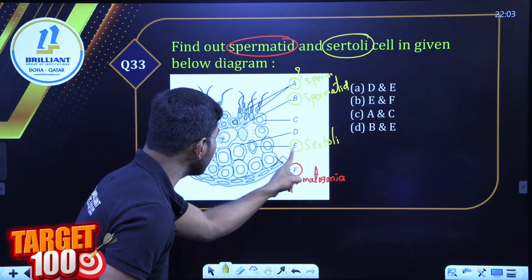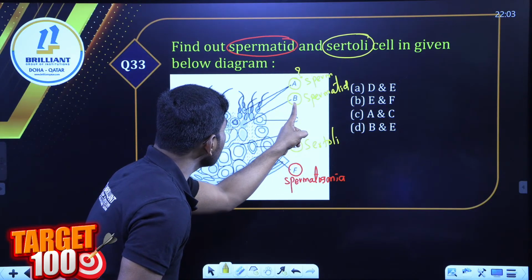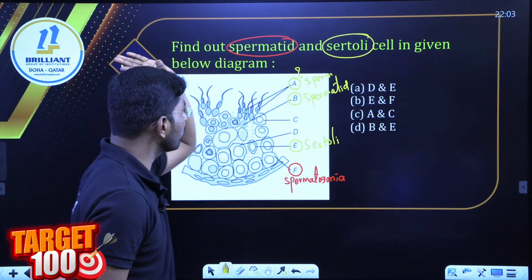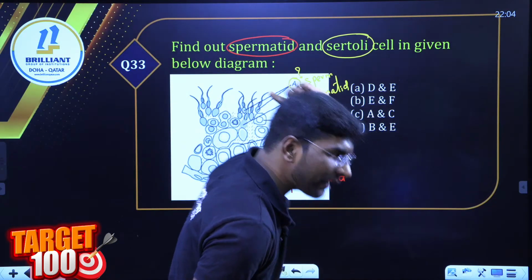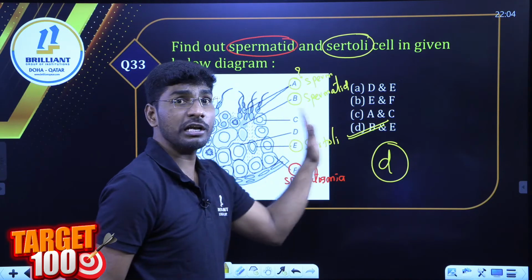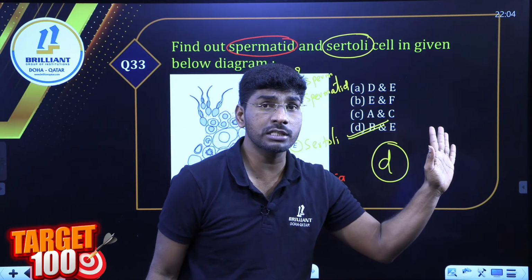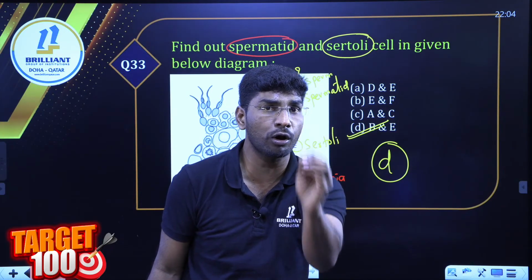E is Sertoli, F is spermatogonia, B is spermatids, A is spermatozoa. Right, absolutely. This is the sectional view of the seminiferous tubule. Important, students, revise all of you.